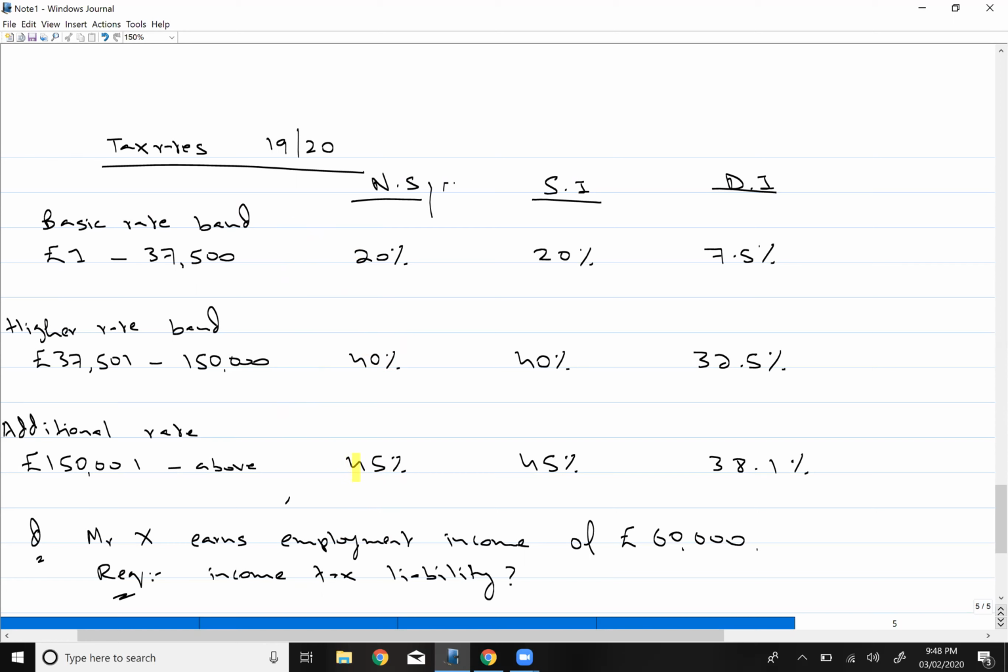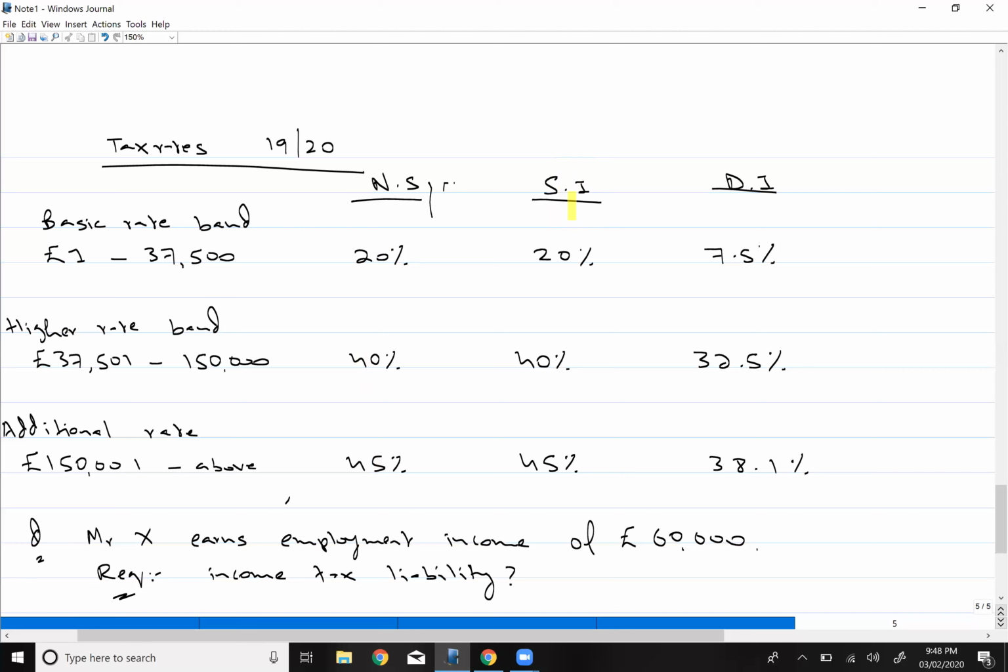Okay, so if his income is let's say 160,000, it doesn't mean that on all of his income he will pay 45% tax. Up to 37,500 he will pay 20% tax. Then till 150,000 he will be paying 40% tax, and whatever income is in excess of 150,000, on that he will be paying tax at the rate of 45%. Now it will become more clear when we look at the calculation. So these are the tax rates for non-saving.